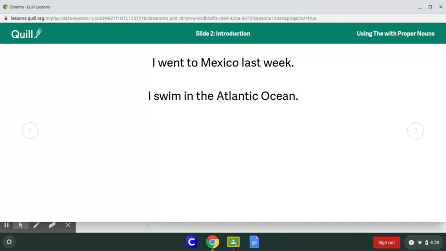Why do you think that is? That's kind of crazy, right? Because really, there's only one Atlantic Ocean, so it's not like we have to say, "Oh, I'm not talking about that Atlantic Ocean. I'm talking about the other one." Well, I guess that's just like the rule that not every person, place, or thing needs to have an article before it. With proper nouns, sometimes we use the, and sometimes we don't. That's what we're going to look at a little bit more today.